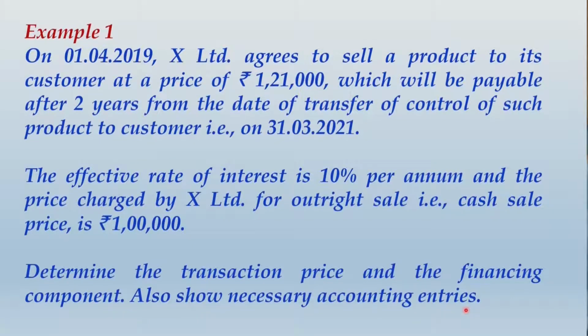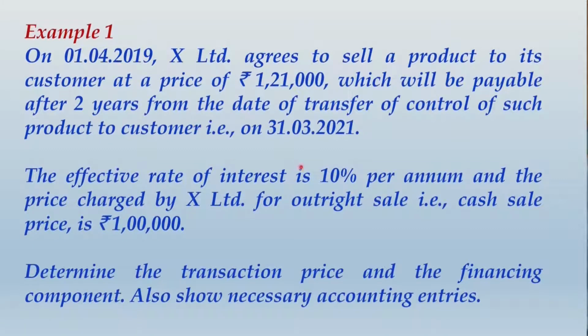So friends, if you closely observe, definitely 1,21,000 is not the transaction price. The transaction price will be 1 lakh, and the difference between the transaction price and the total amount to be paid by the customer will reflect the financing component, which will be recognized as interest income over the period of 2 years, that is over the payment period.